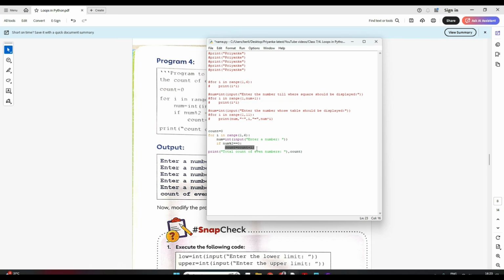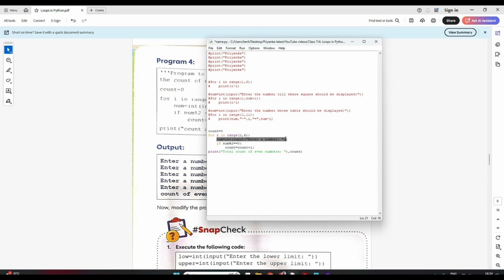I'll just increase my count, because we have to give the count of even numbers, right? My count, initially I took 0, so I'll just increase the count. So it becomes 0 plus 1. Suppose the number I entered is 42. 42 mod 2 will give me 0 because it is divisible by 2. So here my count will become 1 now.